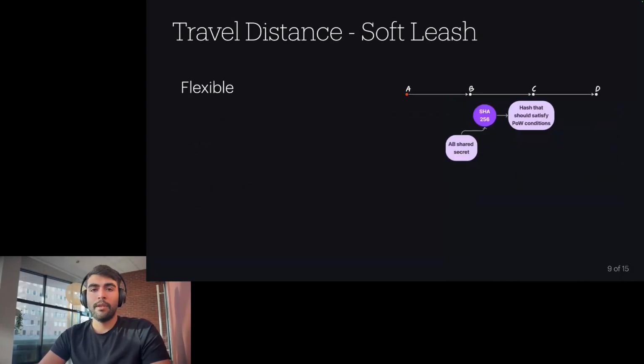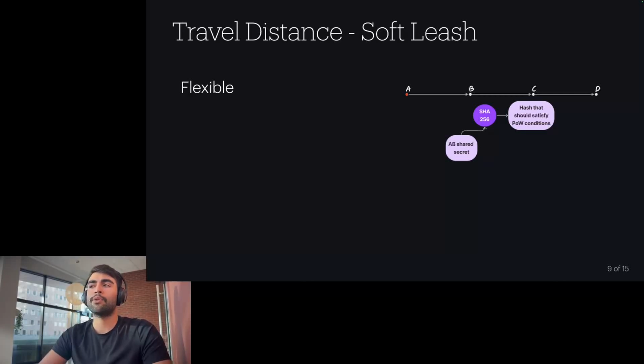Our second method to limit the travel distance is that we introduce a soft leash. One of the pros of this method is that it's flexible. So if a user really wants more privacy, it can create a longer path, but it comes at a cost. So we leverage proof of work to create that cost.